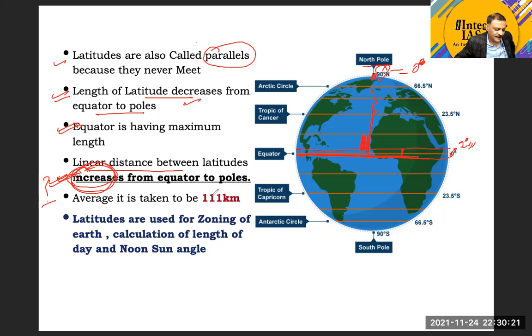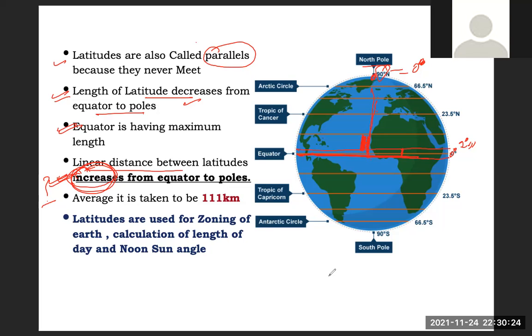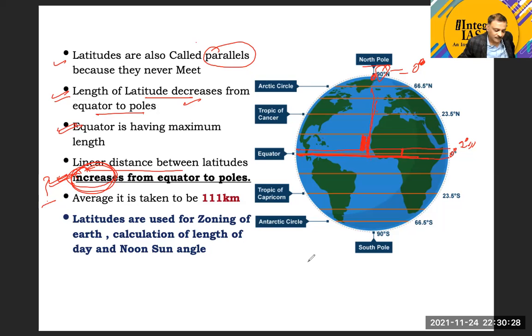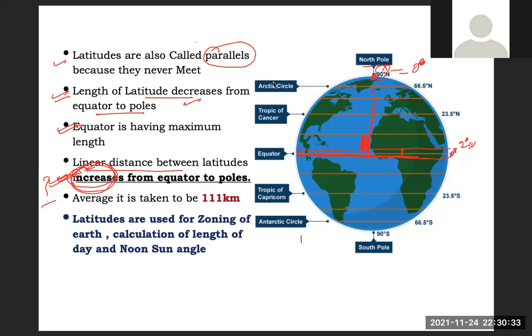But on average, you can take it. But sir, at the pole, you say from equator to pole it is increasing. Yeah. So there is an increase in the distance from equator to pole.